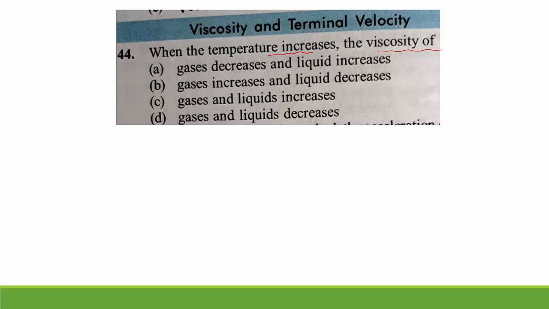Right? So as temperature increases, the opposition for the gas also increases, but for the liquid it decreases. For gases, viscosity increases, means opposition increases for gases. As the temperature increases, opposition decreases for liquid. So the right option is B. Gases increases, liquids decreases, means their opposition to the flow. Option B is the right answer.